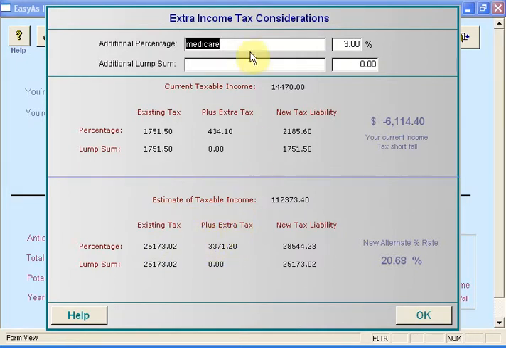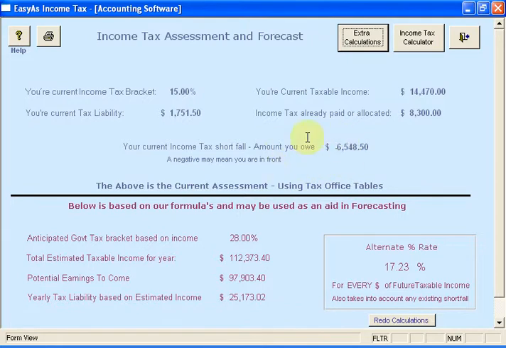So if you use this here, you can come into here. I come into here often throughout the year to check. A lot of times I don't necessarily have this amount of money here. I always make sure that I've paid a little bit more, because I know if I'm averaging on paying slightly more, then come the end of the year I don't have to pay Medicare. Medicare's always been a big killer for me. I've always had to pay it, and it sucks.